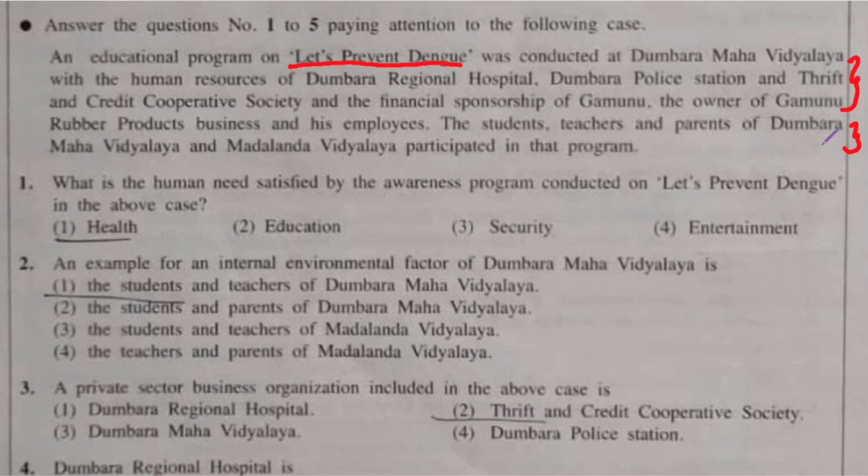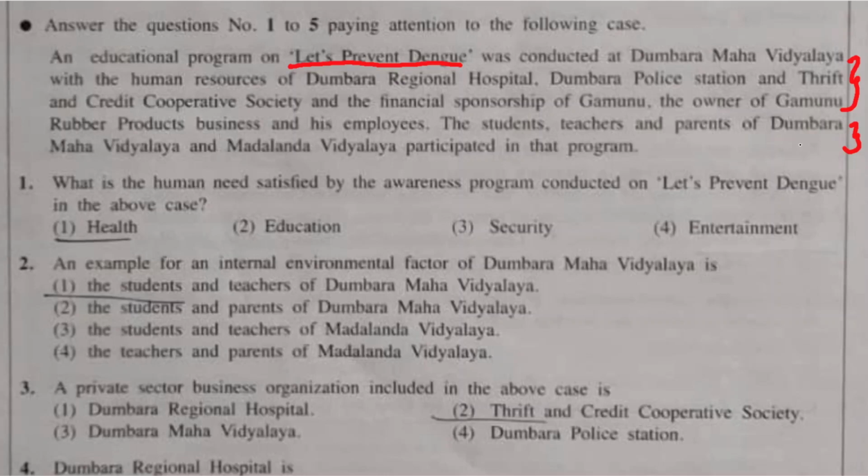First question. What is the human need satisfied by the awareness program conducted on Let's Prevent Dengue in the above case? Now I have told you in my previous videos, in the very first question, when they ask you what is the human need, you have to be specific, you have to focus on what they are referring to. Here they are asking the human need satisfied by the awareness program. This awareness program is on Let's Prevent Dengue.